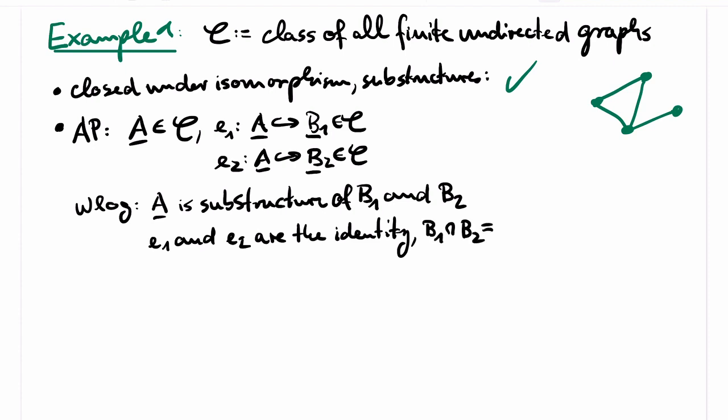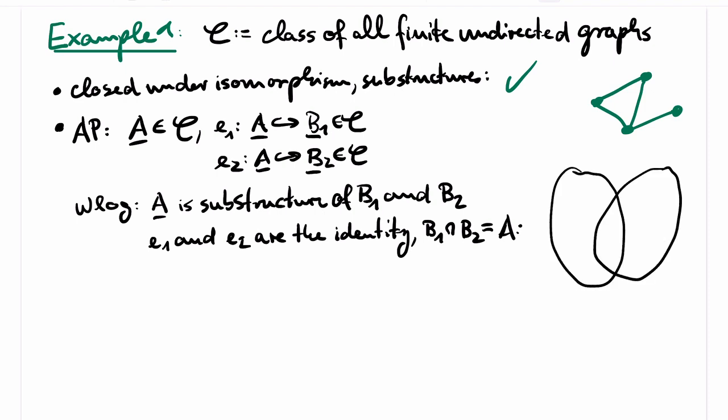We may also ensure that the intersection of B1 and B2 is precisely A. This has the advantage that we may draw the entire situation in one picture, which we can then use to find the amalgam. This observation not only holds for graphs, but for all isomorphism closed classes.